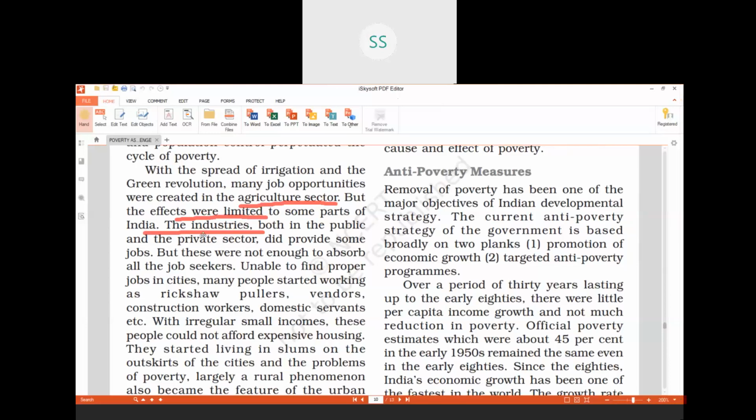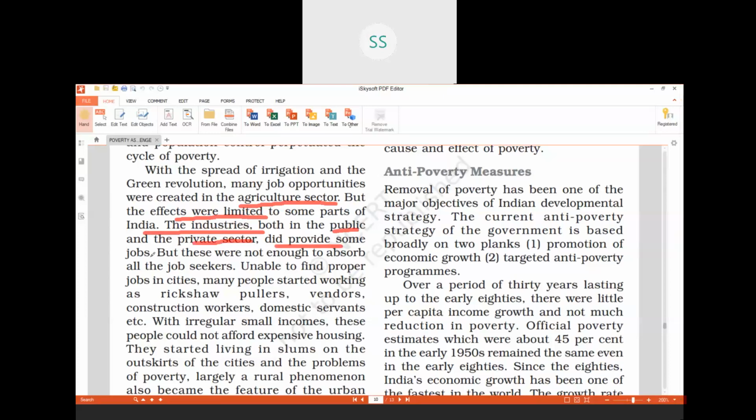Then coming to the next part, after we got our independence, government thought of faster development of our country. So in order to do so, government had set up lots of industries in our country, both in the public sector as well as in the private sector. They did provide some jobs.